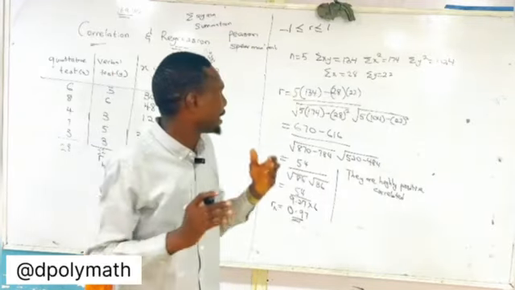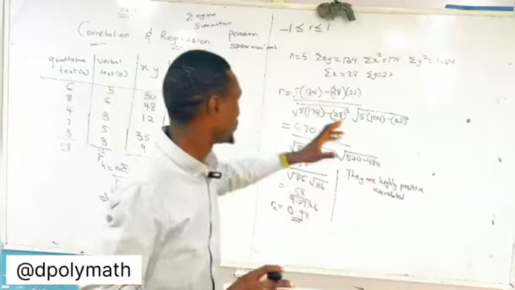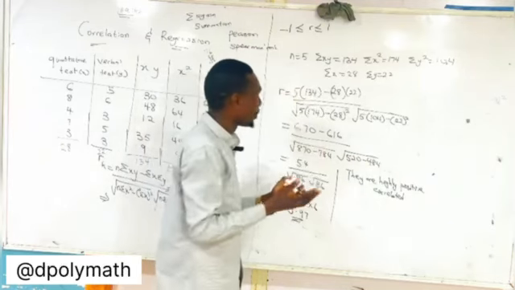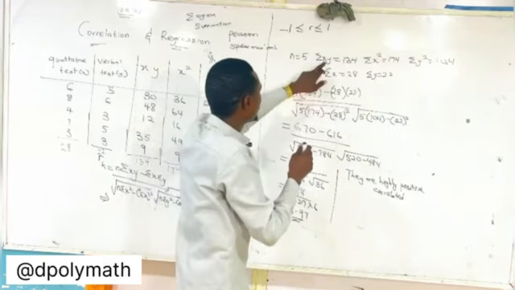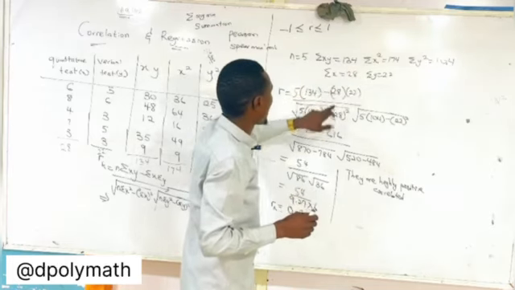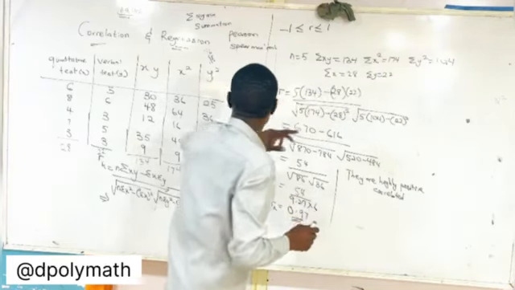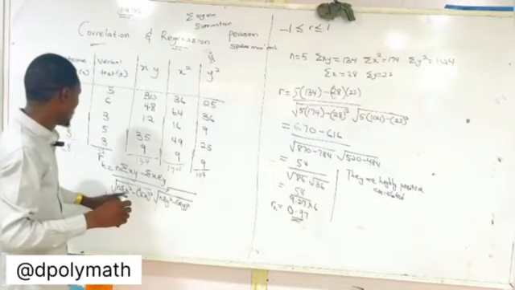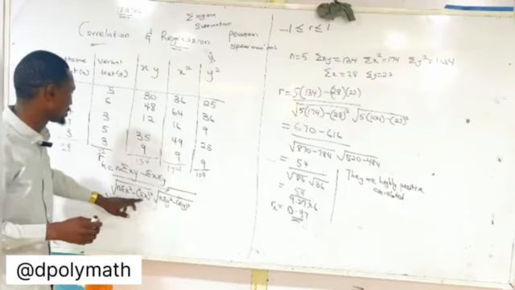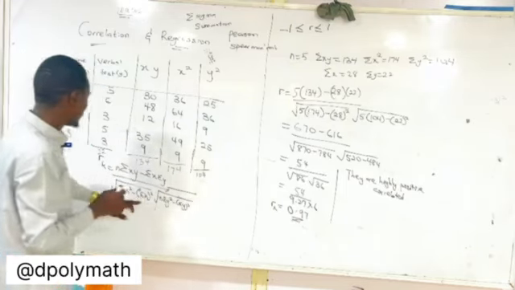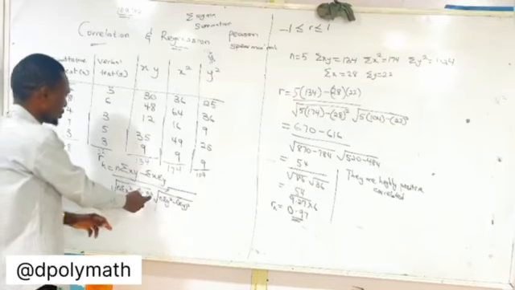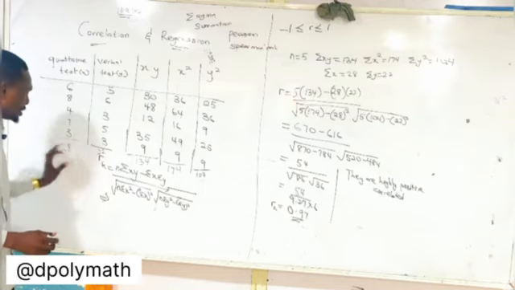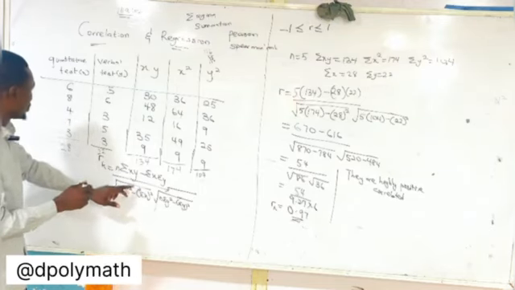Now, I want to say something that you should know, very important. It is very important not to mix it up. Putting it in the formula, summation xy is 134, summation x is 28 and this. Don't mix. Summation of xy is different from when you are putting in the formula, over square root of summation x squared minus this. Summation x squared is different from summation x in brackets, squared. Summation x is the addition of all the values of x, which gives 28.